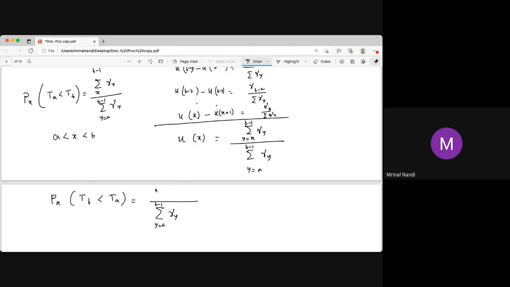It is from y equal to, sorry, starting from a, not from x, it is starting from a to x minus 1.